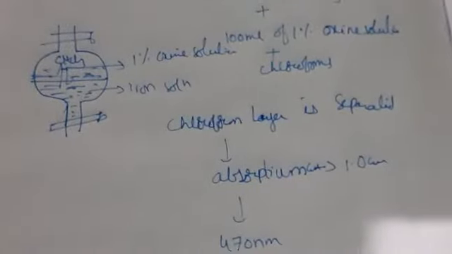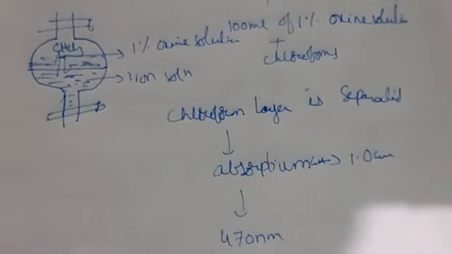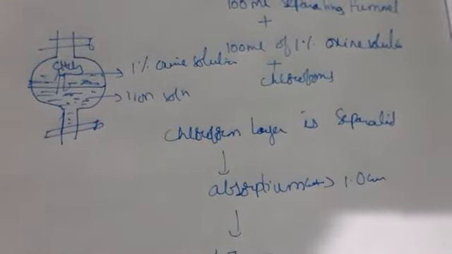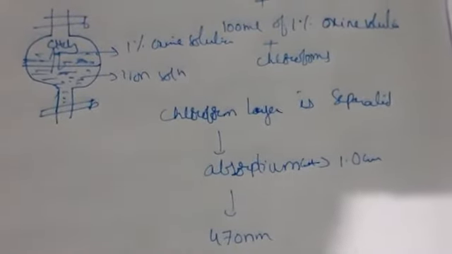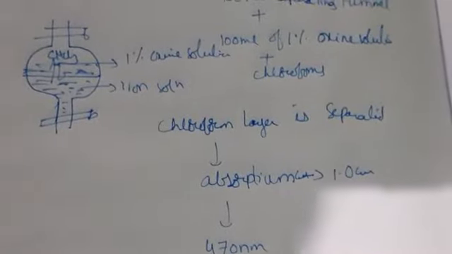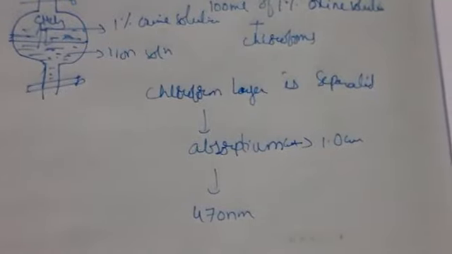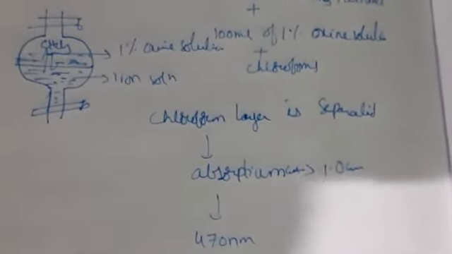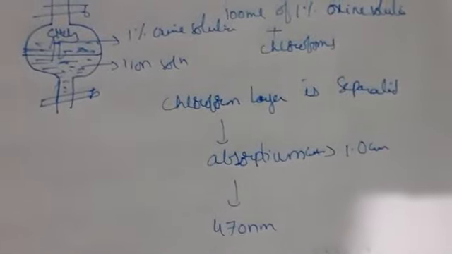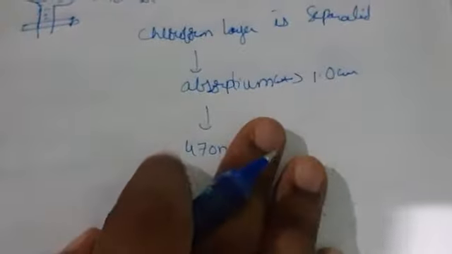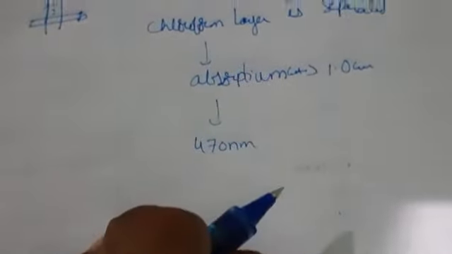Like this we have to repeat the process with 1% oxide solution to measure the absorbance. When you go on repeating this experiment, the 50 ml of iron solution in the presence of aluminum and nickel will be used at a set pH value, and we measure the absorbance. By this we can easily separate. So what results are we going to get here?